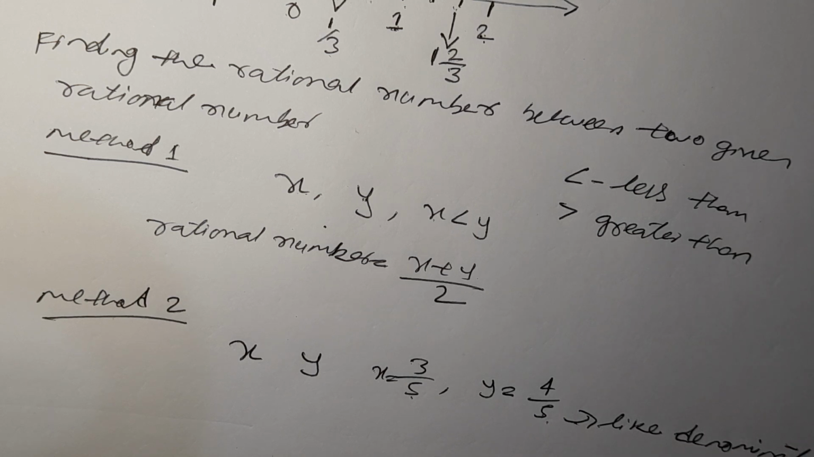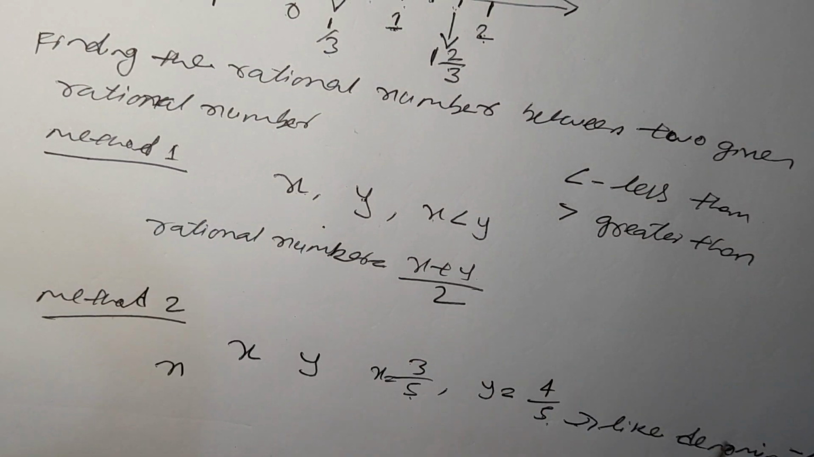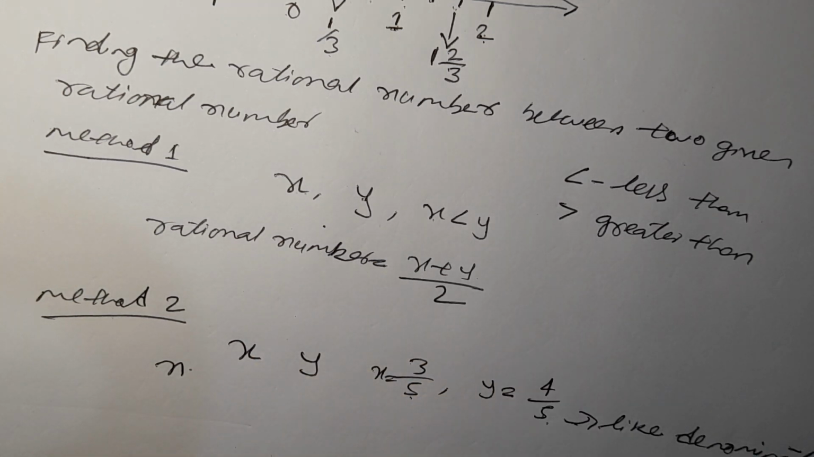There will be 2 rational numbers with like denominators, and we have to find n. In method 1, we find only 1. Here we have to find n, which means they may say to find 2 rational numbers, 3 rational numbers, 4 rational numbers. First, we will convert them to equivalent rational numbers.